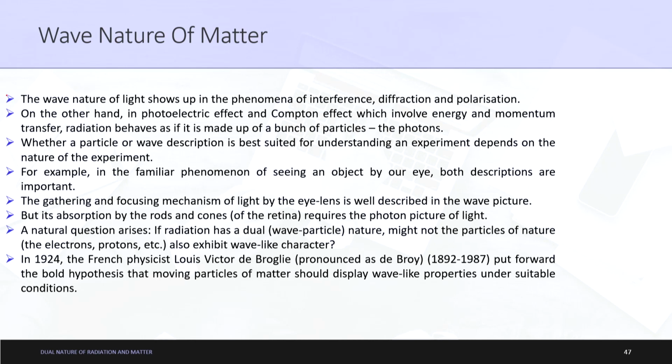The wave nature of light shows up in the phenomena of interference, diffraction and polarization. On the other hand, in the photoelectric effect and Compton effect, which involve energy and momentum transfer, radiation behaves as if it is made up of a bunch of particles, or photons, right. So, they are just trying to say that the photoelectric effect has been explained using the photon concept only. Let me stop it here. I will revise and start the wave nature of matter again in the next class. So, let me conclude here.